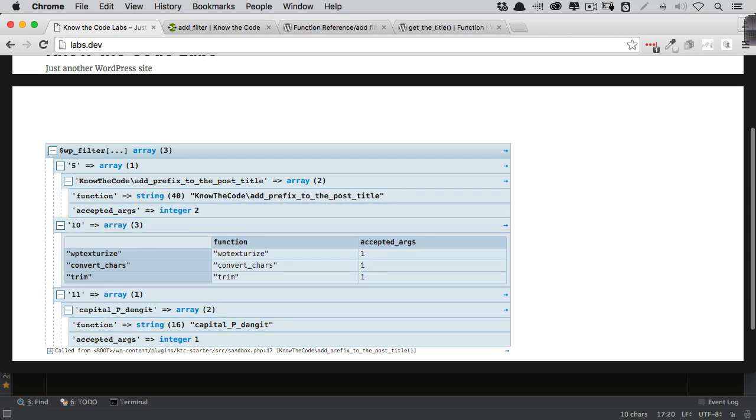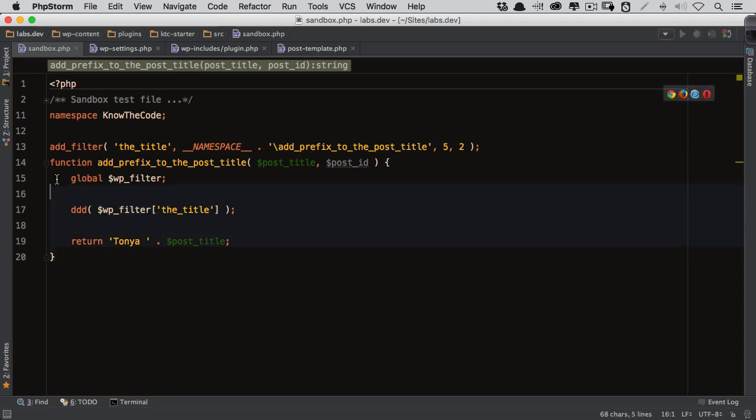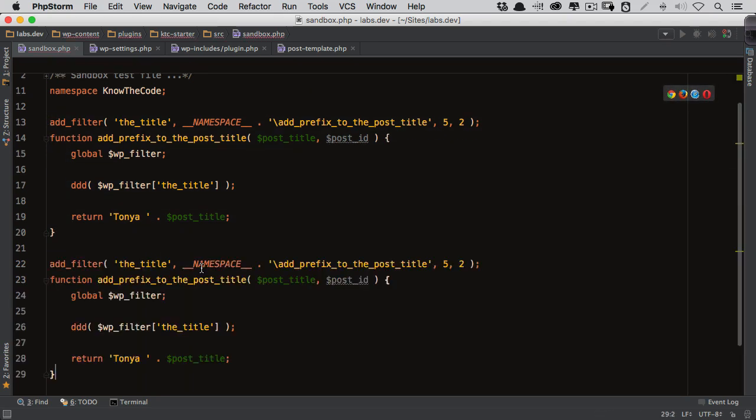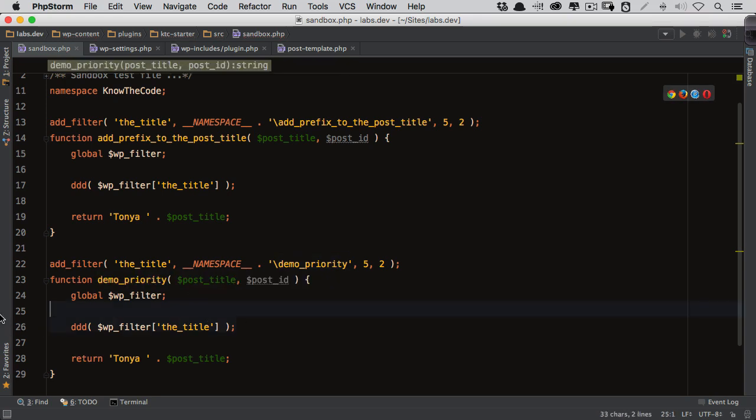Okay. Matter of fact, let's do this. Do this with me. We're going to create one more. And we got to change this one. So let's see. Let's put it as like demo priority, because that's all this one is doing. It's just going to demonstrate the priority. And I'm going to get rid of this. And this is what I'm going to show you.